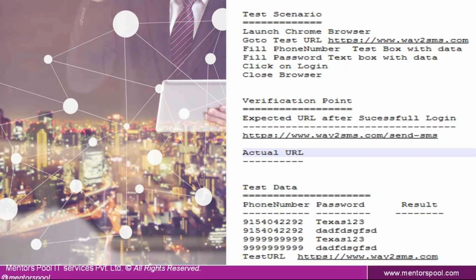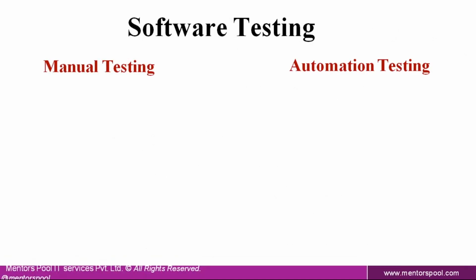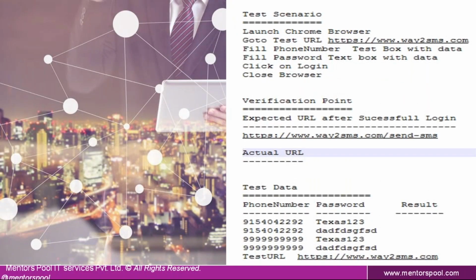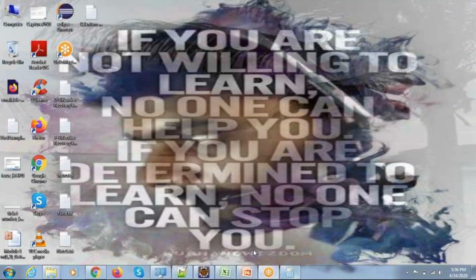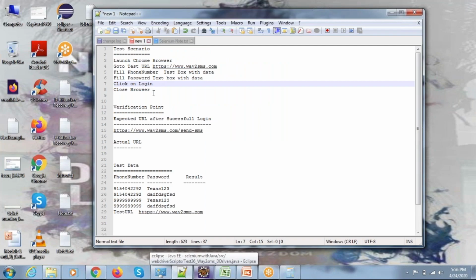So if you come back to this particular slide, why and when to automate: test the same application on multiple browsers, repeated test case execution is needed, faster feedback to the developers, and to reduce the human effort. Let me give a simple example here. If you take this scenario, here we have only 4 usernames and 4 passwords. Let me show how I am doing this manually. Manually, I'm going to test the application following this test scenario, the test cases and the test data.